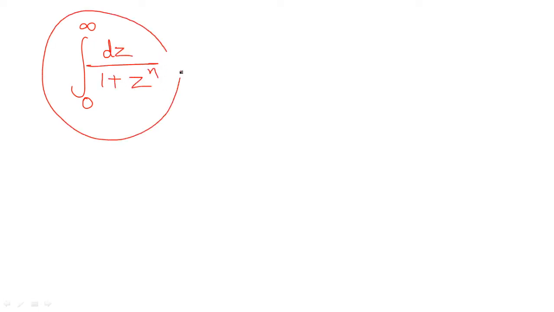The first one is from the mathematical physics part, and the trick is related to contour integration. Any time we are given the contour integration of the integral from 0 to infinity of dz upon 1 plus z to the power n, where n is a positive integer greater than 1, this condition should be satisfied and then you can go with the trick.